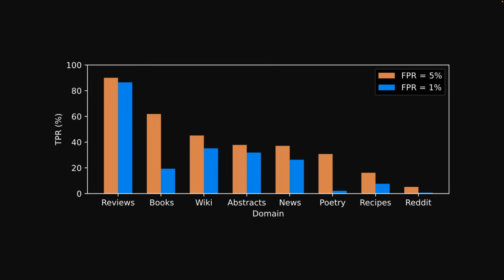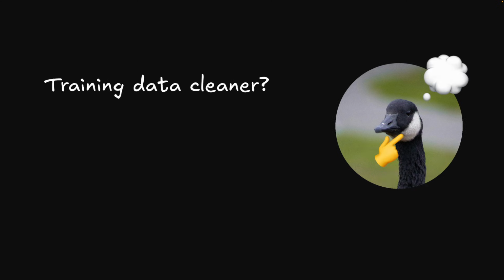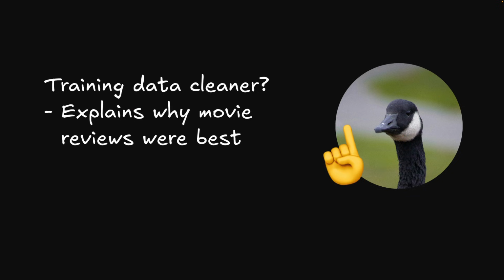We can also plot just the TPR at FPR for 1% and 5%, and you can see that for reviews we're getting true positive rates of around 90%, which would land us in the top 10 on the leaderboard for that domain. For all the other domains it's a little more bleak, but still quite impressive given our limited training data. So, why does our model perform more poorly on the RAID dataset than our training set? My suspicion is that it's because the training data was split cleanly by paragraphs, where RAID doesn't really do that. This could explain why the performance on movie reviews was so good. These tend to be one nice paragraph of text. The other domains tend to be broken up into different paragraphs and sometimes truncated.